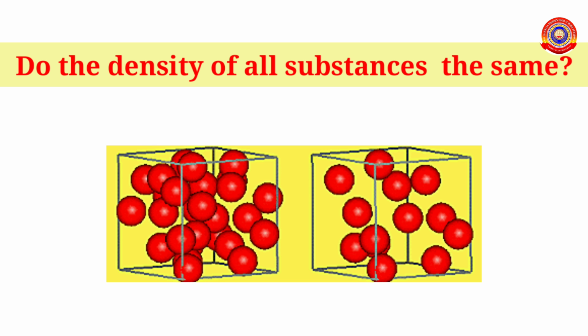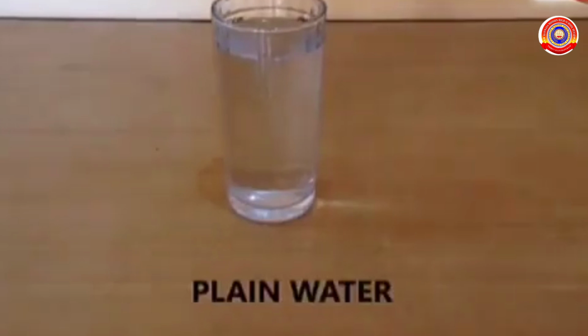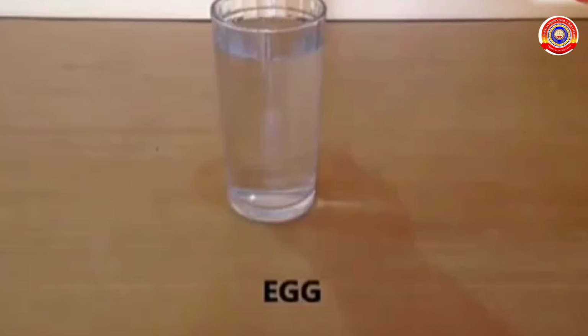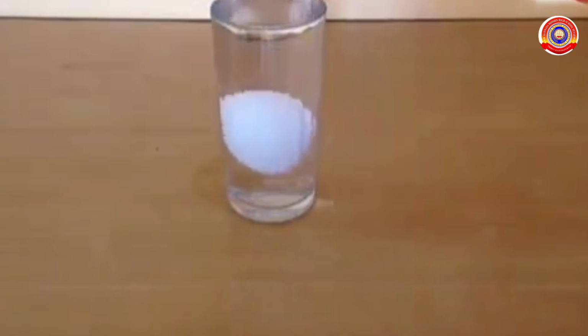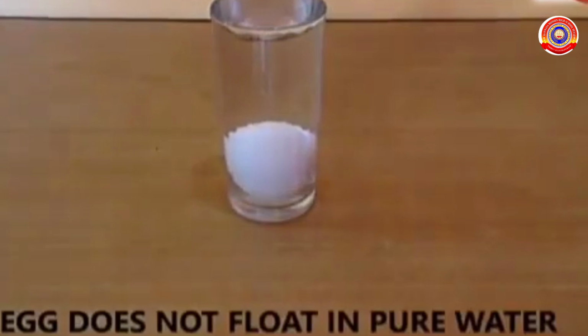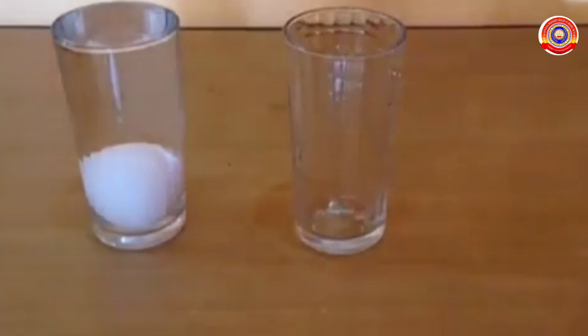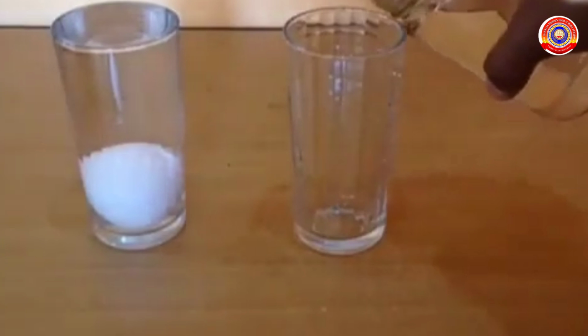Let's do an activity. Take a glass full of water, put an egg in it. What do you observe? Yes, the egg sinks in water. That is, the egg doesn't float on pure water. Take another glass and fill the same volume of water in it.